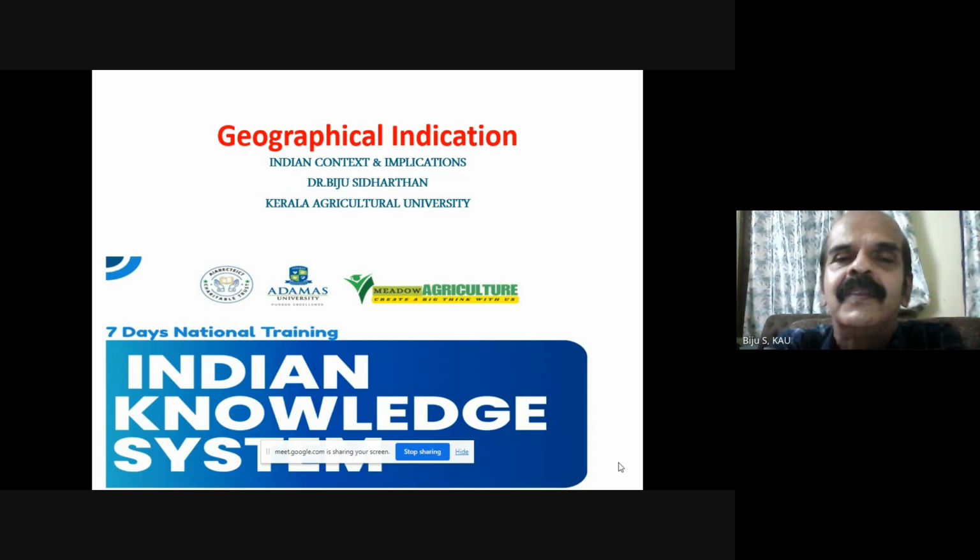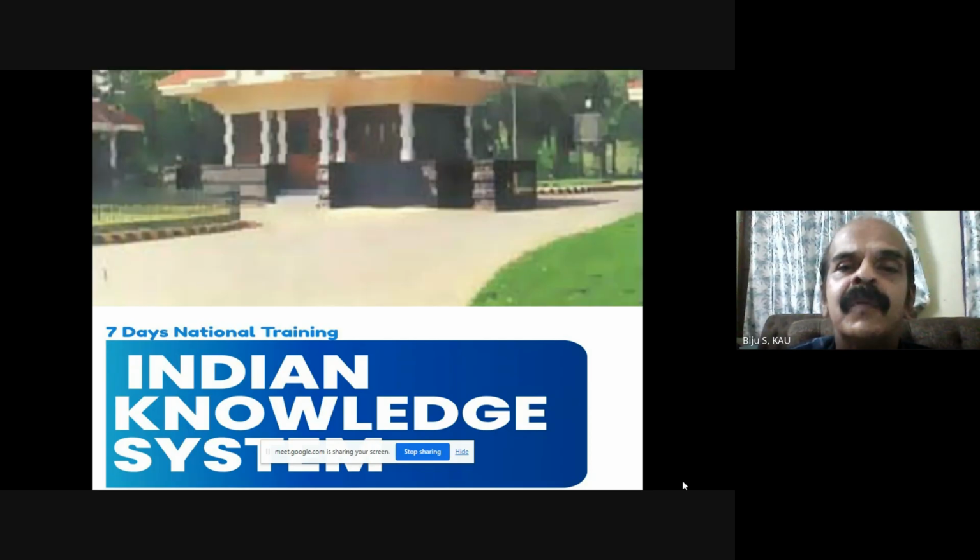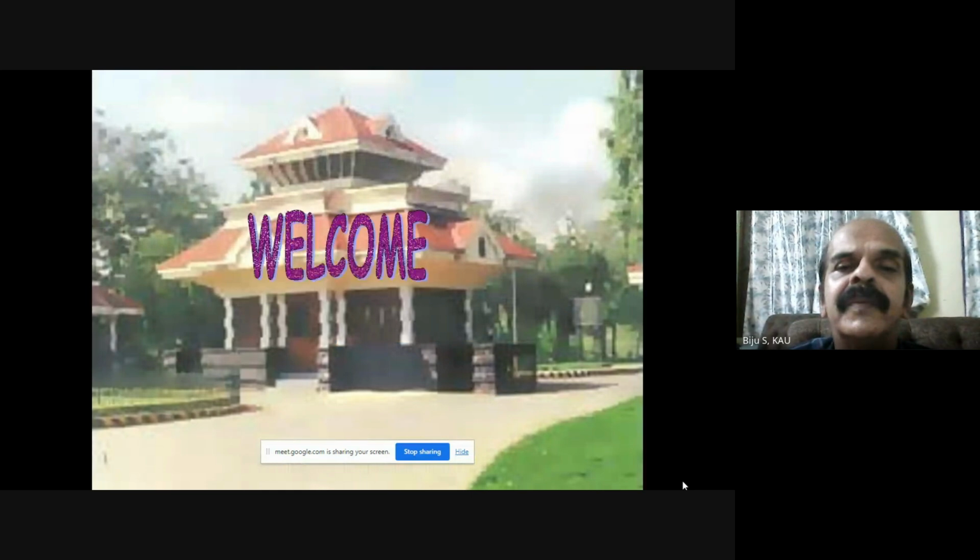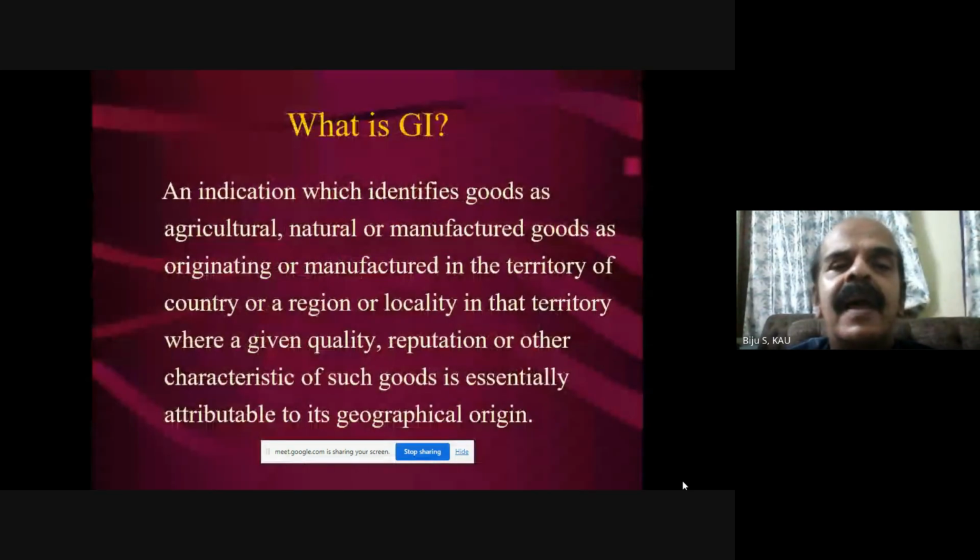As you know, geographical indication is related to agriculture and also to industries and in many ways. Let us go to the slides. It is an indication which identifies goods as agricultural. What it means is that it pertains to a geographical area, natural or manufactured goods, as originating or manufactured in the territory of a country or region.